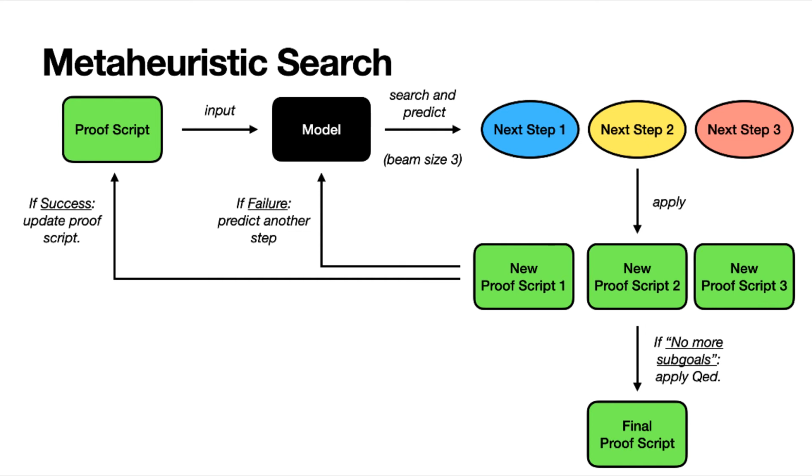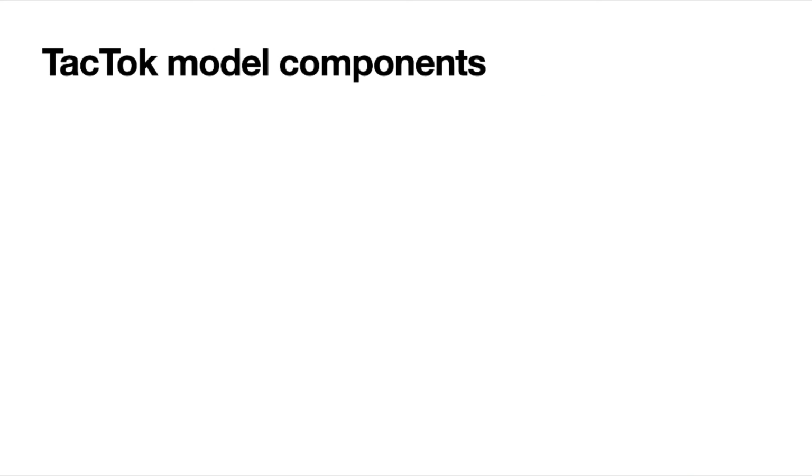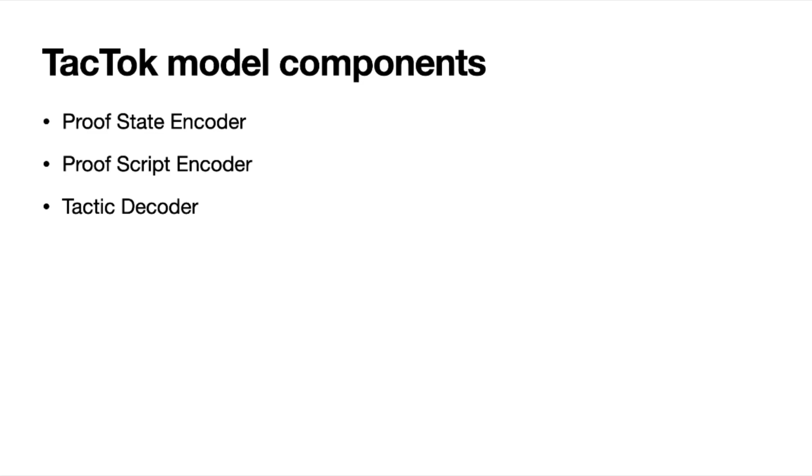Of course, this whole process requires the model to be fairly accurate at predicting the next step of the proof. It doesn't need to be perfect. That's what search is for. But if it's imprecise, we'll get lost in this giant search space and never get to QED. So this brings us to the model that we built, the TacTok model, which consists of a proof state encoder, a proof script encoder, and a tactic decoder, and I'll explain each briefly now.